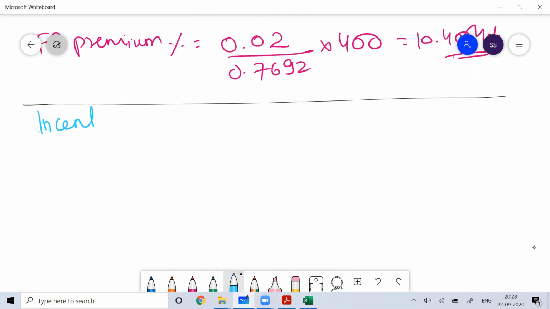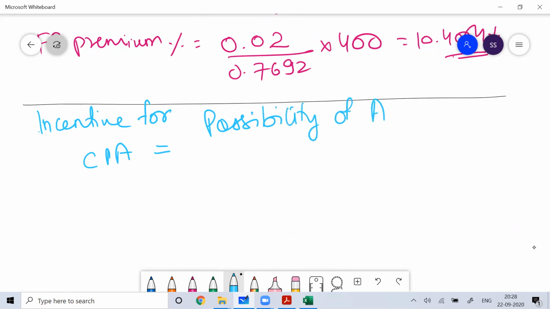Incentive for CIA means covered interest rate arbitrage, that is, the possibility of arbitrage. So is any arbitrage possibility there or not? Whenever you need to work on the possibility of arbitrage, it is possible.